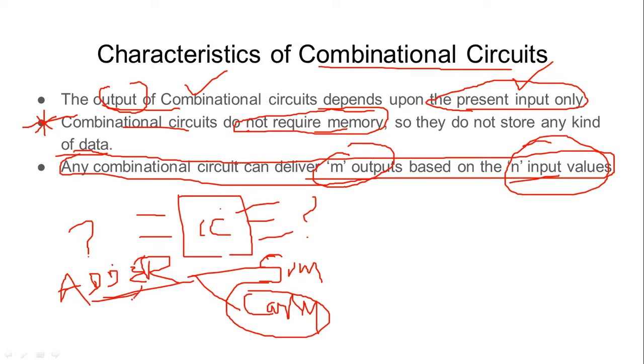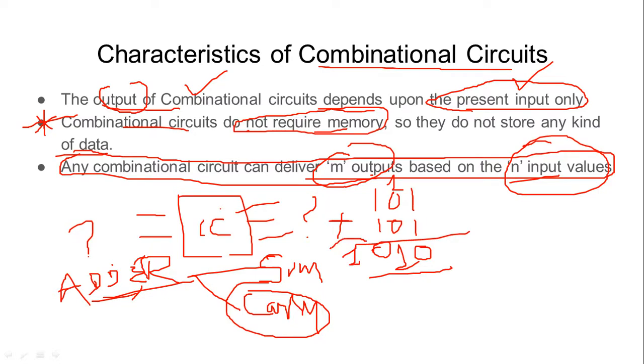So let's take a three-digit number. I am taking 101 plus 101. It means the input variables here are three. So 1 plus 1 will lead to 0 as a sum and 1 as a carry. Then 1 plus 0 will be 1 as a sum, and there is no carry generated. Then 1 plus 1 is actually 0, and there is 1 as a carry.